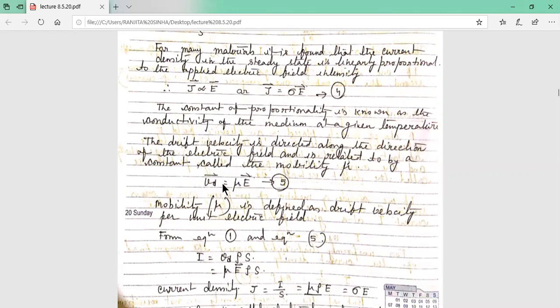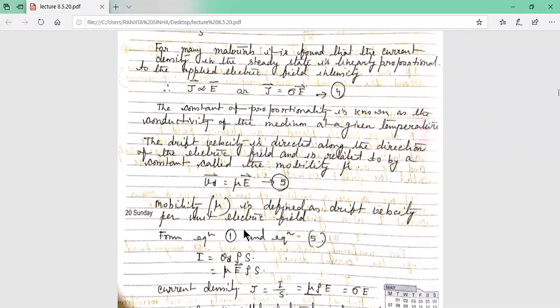If E is 1, then Vd equals mu. So mobility mu is defined as the drift velocity Vd per unit electric field. When E equals 1, the value of drift velocity is the mobility. So mobility is very important. Mobility is defined as the drift velocity per unit electric field. You will all remember these formulas because they may be given for numericals.